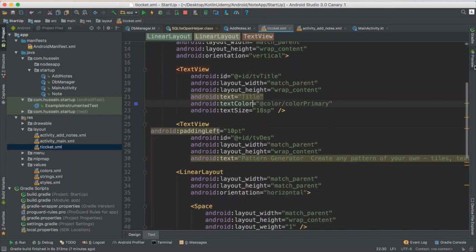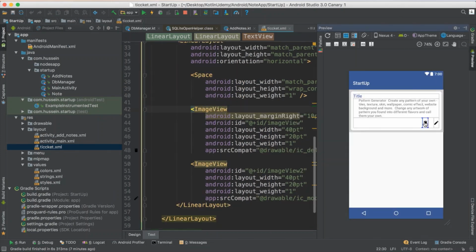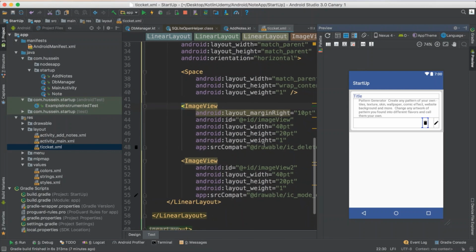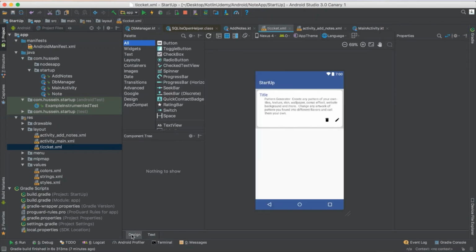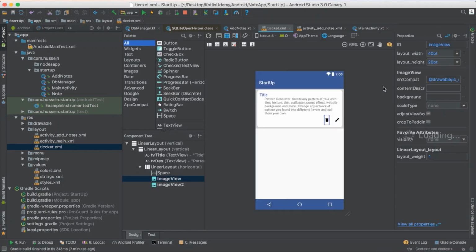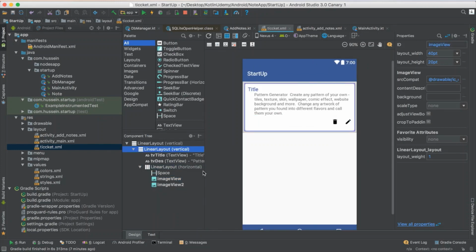If you see in the ticket, we have something named delete. The delete now doesn't have any ID, so we just give it an ID. So I say, hey, this is my delete. Name it mgview. It's better to give it a specific ID so people can access it. I don't know why this one always takes time until it gives me the ability to access it. I say mgview delete. Okay, this is for the delete.